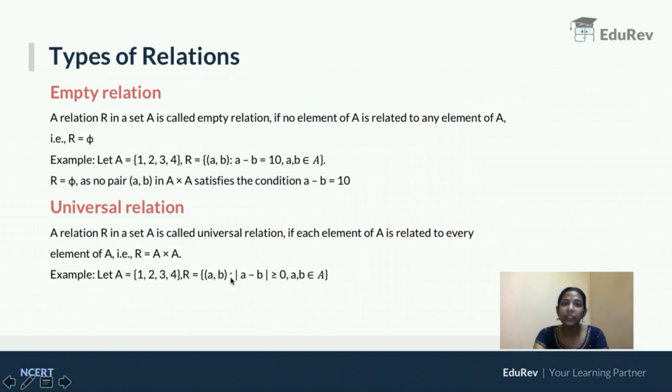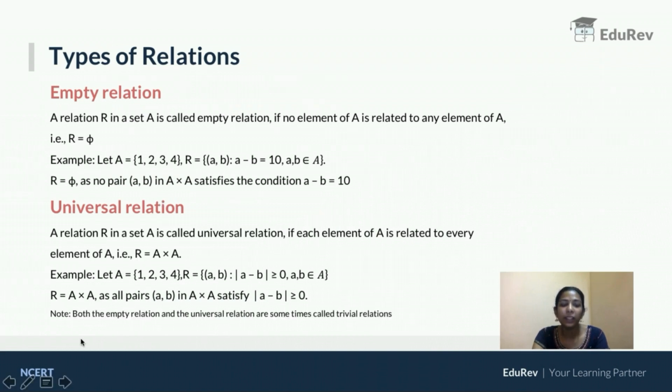If one number is greater than the other number, whatever you get as output will be positive because you are taking the absolute values, right? So if you write all the ordered pairs, the 16 ordered pairs that are going to form, all of them will be satisfying this relation. So here R is equal to A cross A, that is why it is called universal relation.